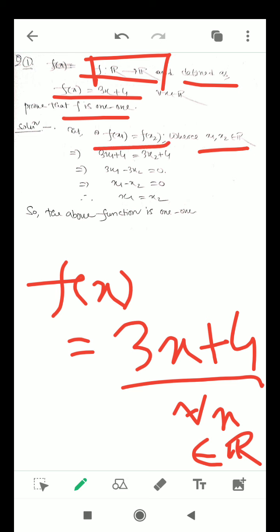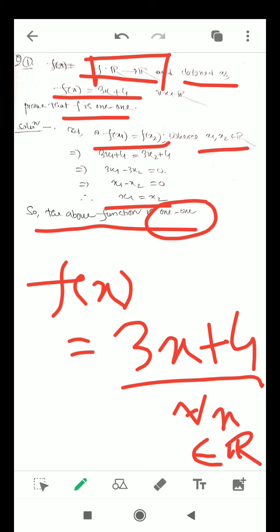If we can derive that the pre-images, x1 and x2, are the same, then we will say f is 1-1. We put in the expression, and after calculation we get x1 equal to x2. So we will say the above function is a 1-1 function.